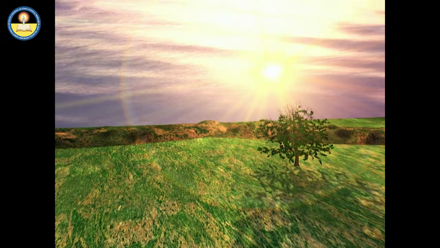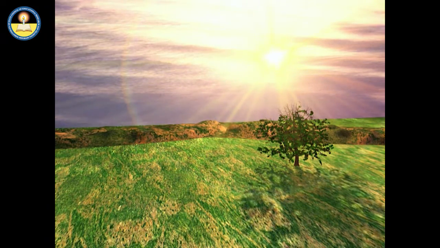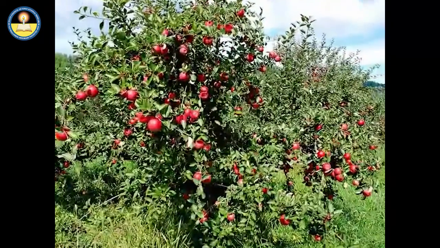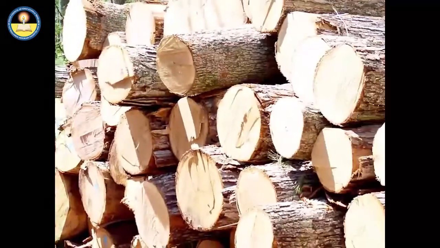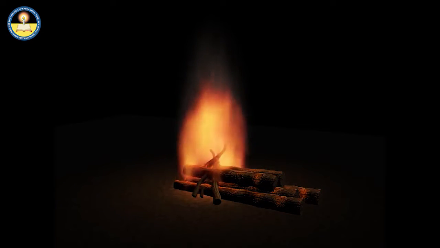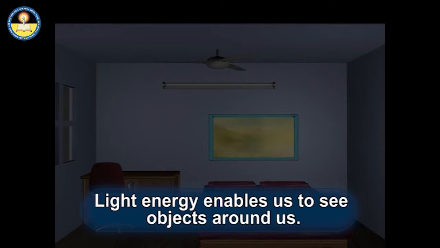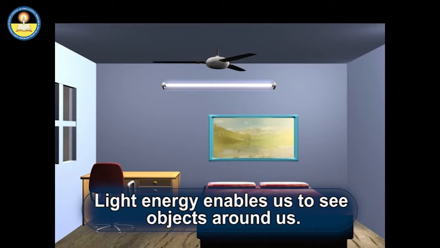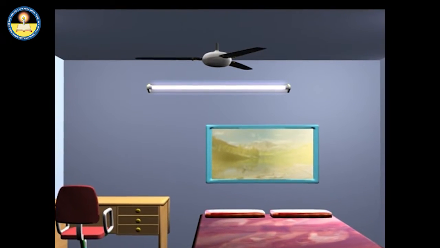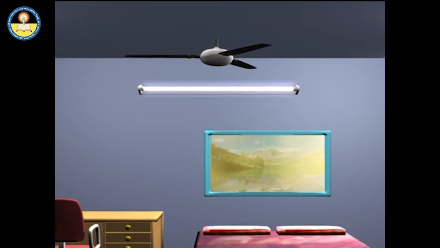Solar energy trapped by the plant enables them to change solar energy to chemical energy in the form of food. We also get wood from plants. Chemical energy stored in the form of wood can be transformed into heat and light energy. We know that the light energy enables us to see objects around us. A tube light is an example of light energy in which electrical energy is transformed to light energy.